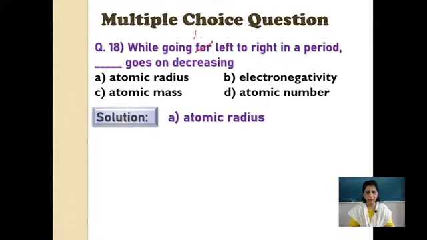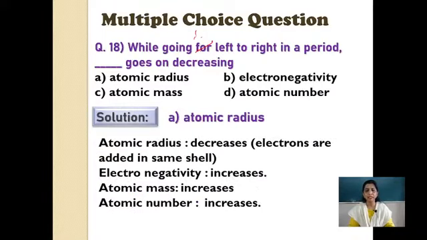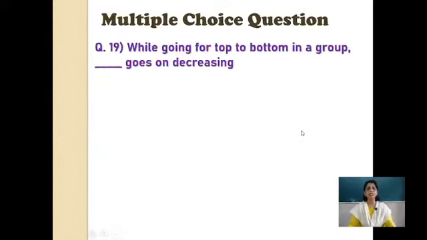Atomic radius from left to right. Just now we have discussed it. I've given you how to remember. Atomic radius decreases as electrons are added in the same shell. Electronegativity increases. Atomic mass increases. Atomic number increases. Let us go to next one.